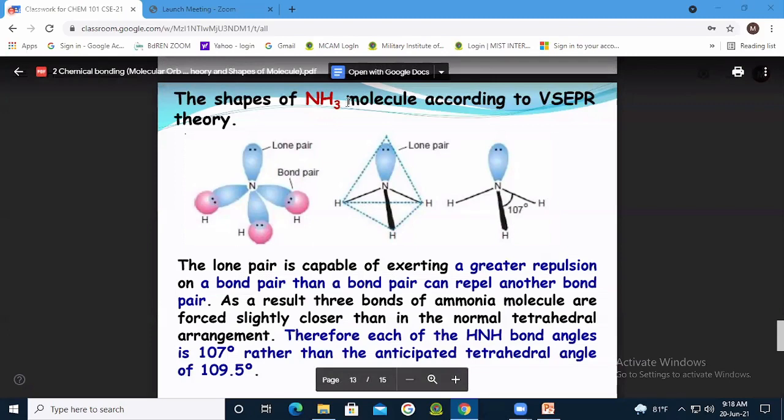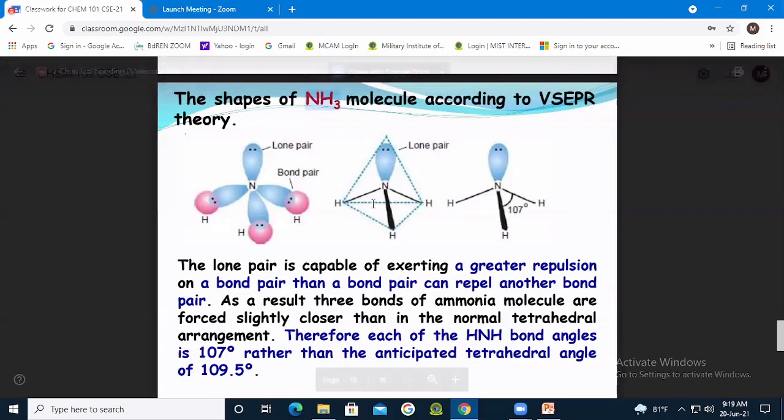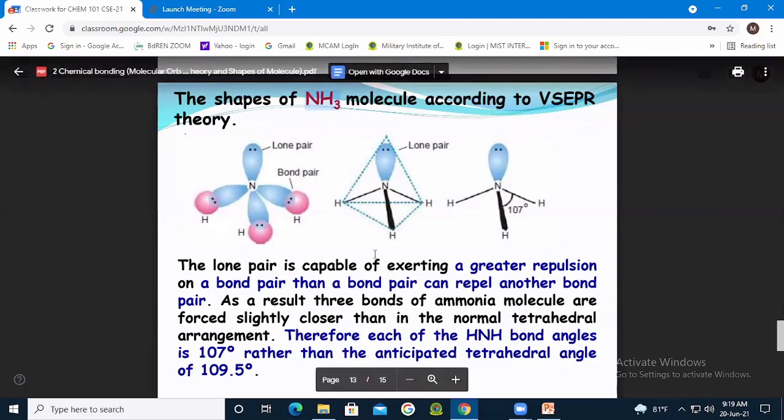So I hope you understood. The main reason is this is tetrahedral shape due to sp3 hybridization. The hybridization actually determines which shape it will be, and then due to the presence of the lone pair electron there will be some distortion, but the main reason for the shape is hybridization.